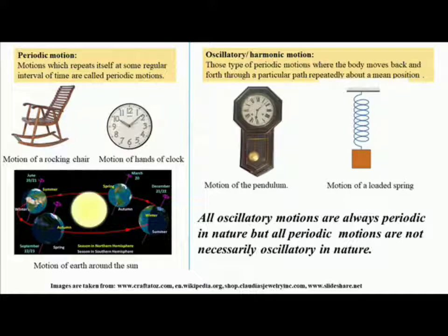An example of simple harmonic type motion is the motion of the bob of a simple pendulum, or the motion of a loaded spring. These are some examples of harmonic or oscillatory motion, and by comparing these two definitions we may infer that all kinds of oscillatory or harmonic motions are periodic in nature, as they are repeating themselves over some regular interval of time.